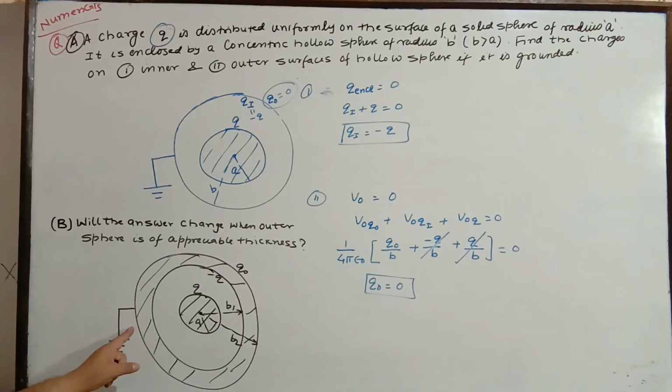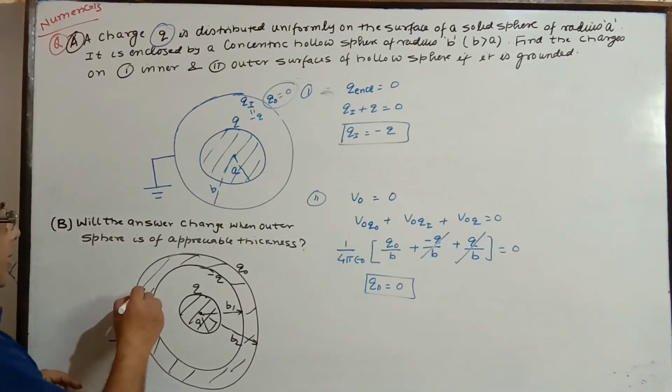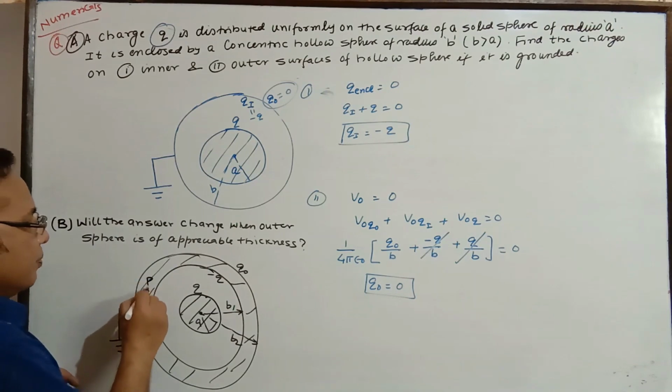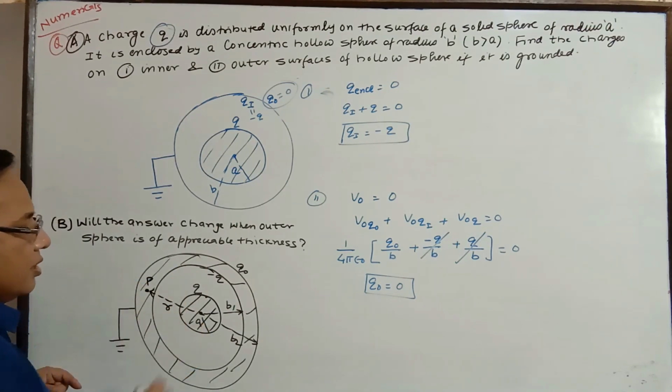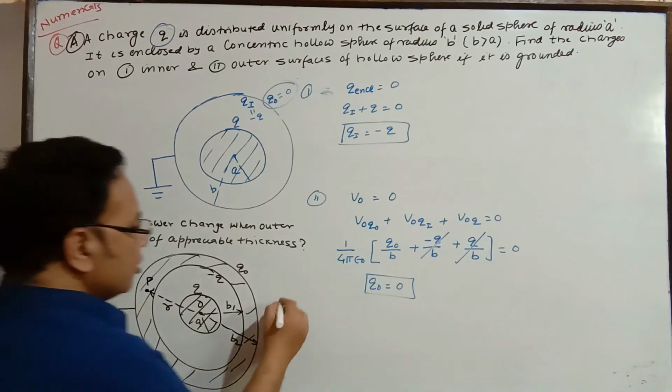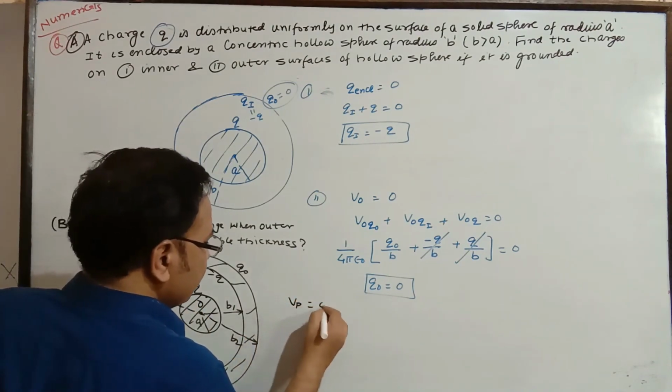If this point is grounded, it means the potential of this is 0. If the potential of this is 0, then at any point even inside the metal, say at point P, the potential will be 0 due to all the charges, say at a distance r from center O. So potential of P is 0.